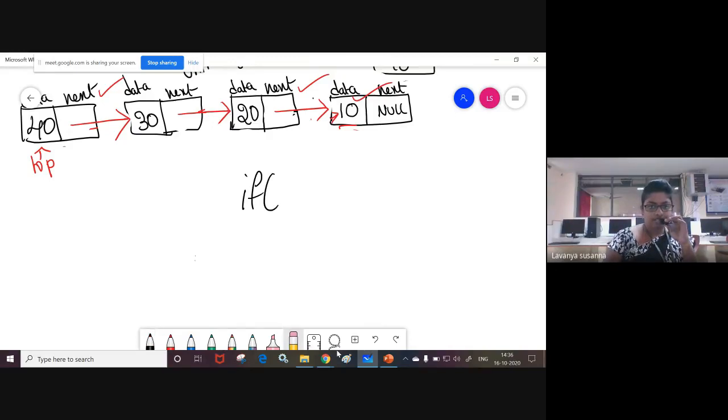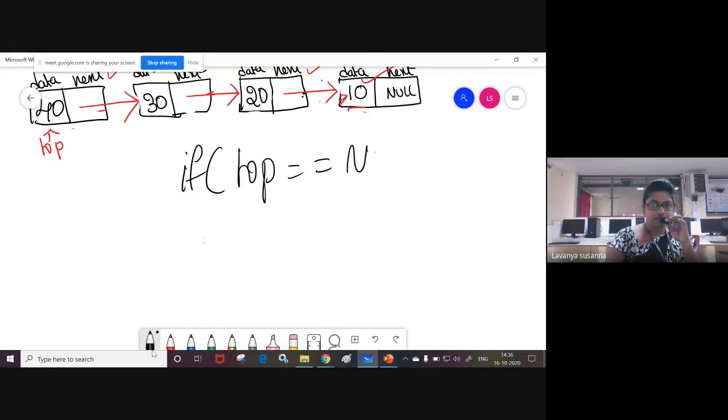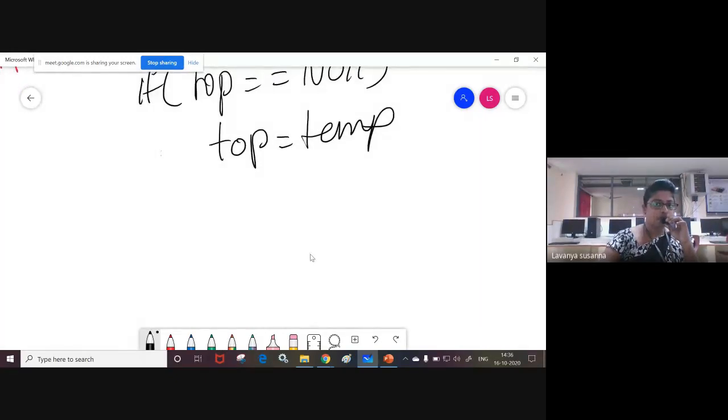If I explain the code: if top equal to null, what do you have to do? You need to make top equal to temp. That means for the first time, when initially top is null, you should make top point to the temp node.